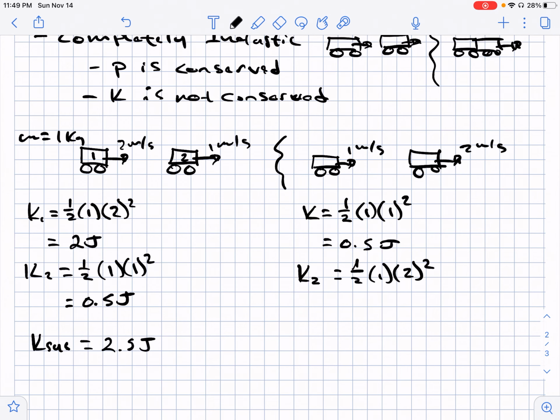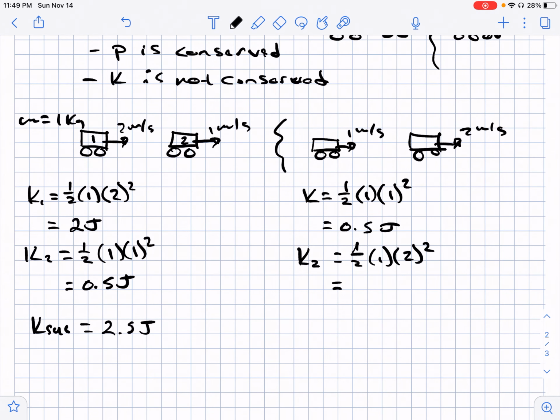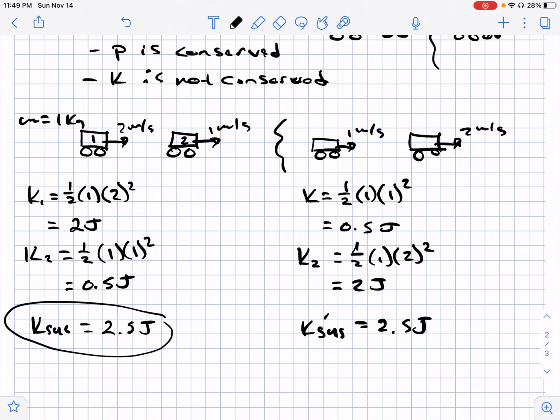So 2 squared is 4, half of that is 2. You end up with 2 joules. So the kinetic energy of your system afterwards is just 2.5 joules. And in comparing the kinetic energy of the system before and after, it stayed the same.